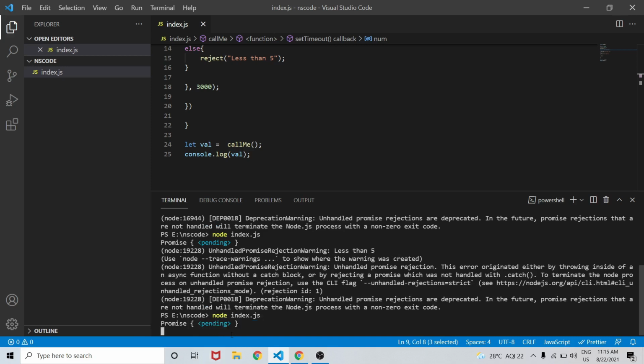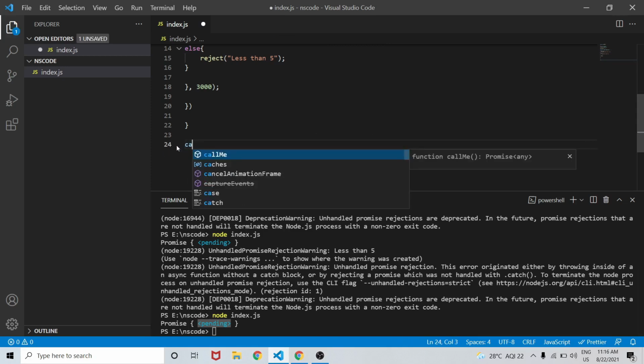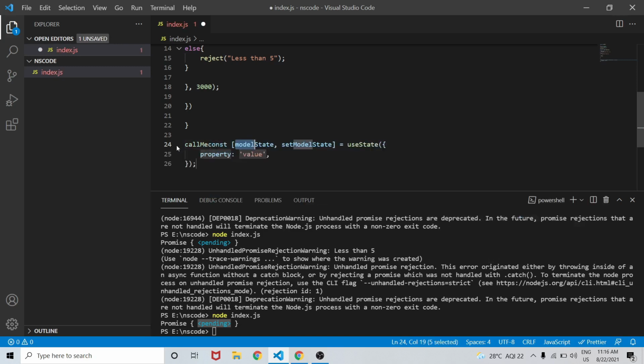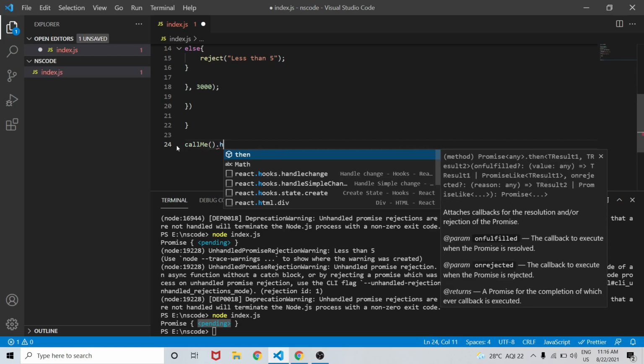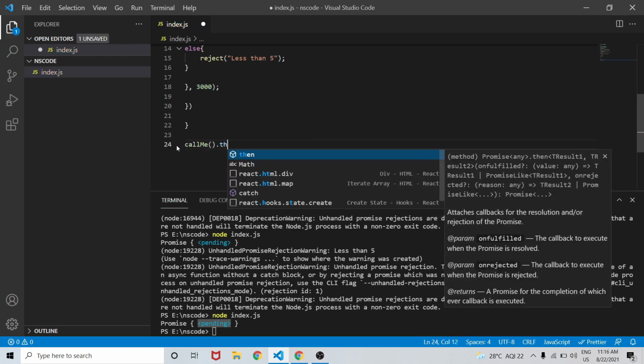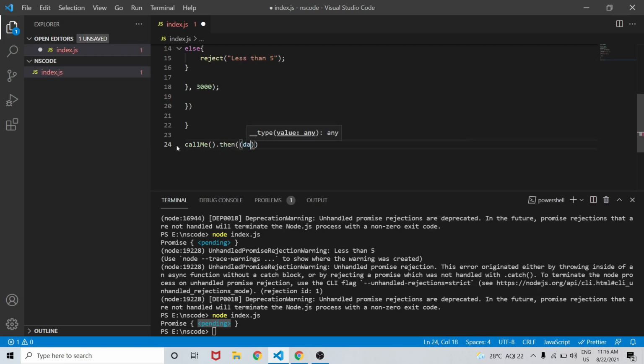As we can see, again the promise is in pending state, but nothing is written here because now the value is fulfilled for resolve, but we are not getting that. So in order to get that, we will use then and catch. So callMe function dot then, and inside then we will get some data.